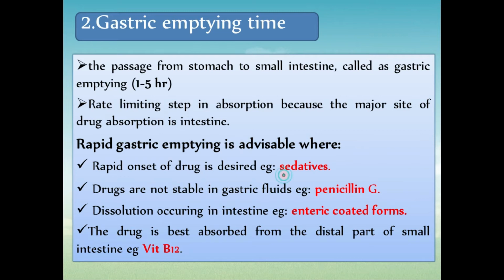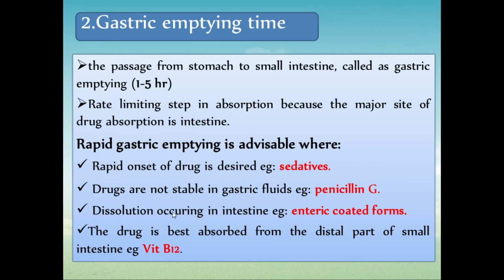Okay, the example is a sedative. In the case of a sedative we will require a rapid rate of absorption. In that case we can do rapid gastric emptying. Then, drugs which are not stable in gastric fluid. Okay, if your drug is unstable in gastric fluid like gastric HCl, for example penicillin G, in that case also rapid gastric emptying is advisable.